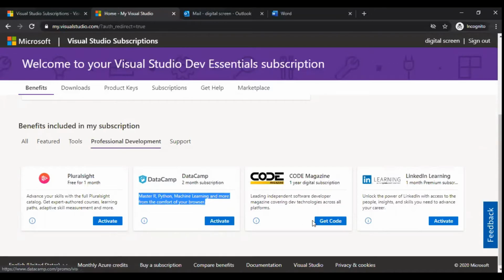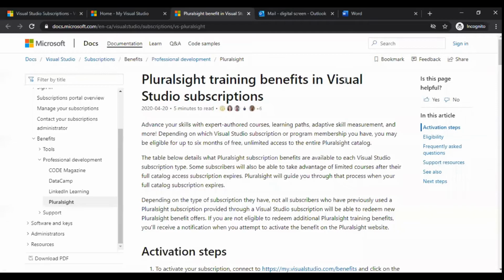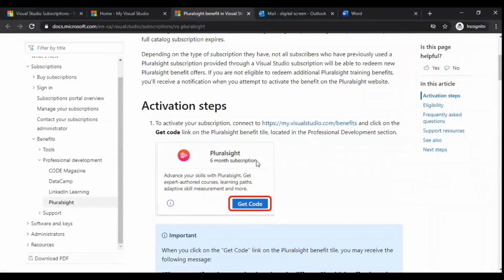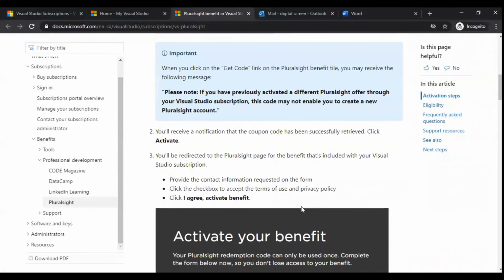You need to press the Activate, Get Code button to get this offer. Pluralsight was offered for 3 months before, now it is reduced to 1 month. I don't know whether it's working or not. If you go to the benefits, Pluralsight training benefits in Visual Studio subscription, and see the steps to activate it, you can see that 6 months were provided before, but now it is reduced to 1 month.